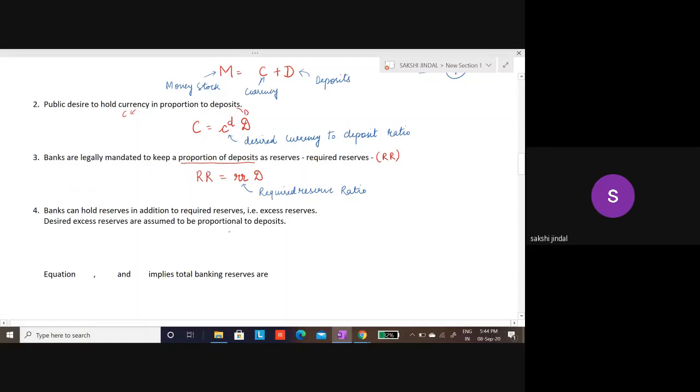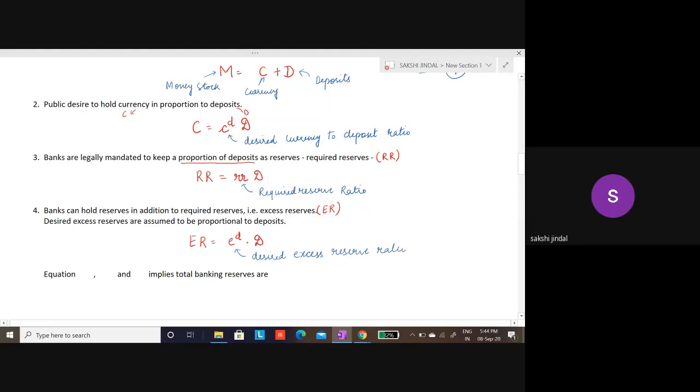Banks can also keep some reserves beyond the required reserves, and we denote those reserves as excess reserves, which is ER. So I am saying that ER is also a proportion of my overall deposits in the bank, and that ED is my desired excess reserve ratio.